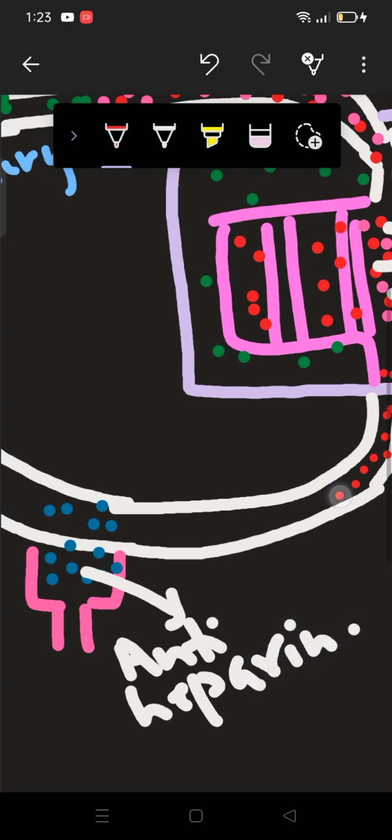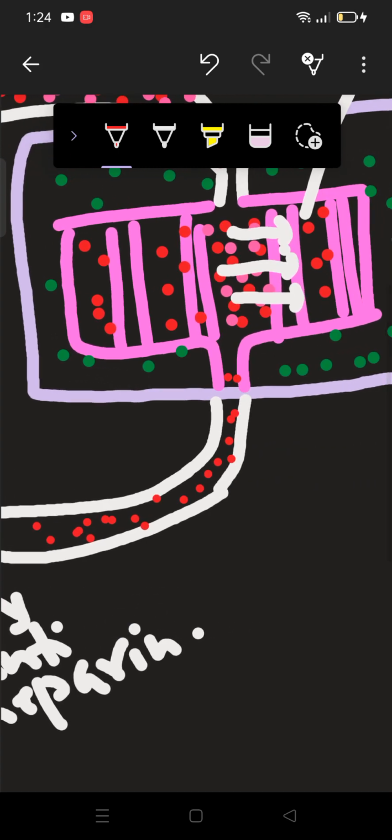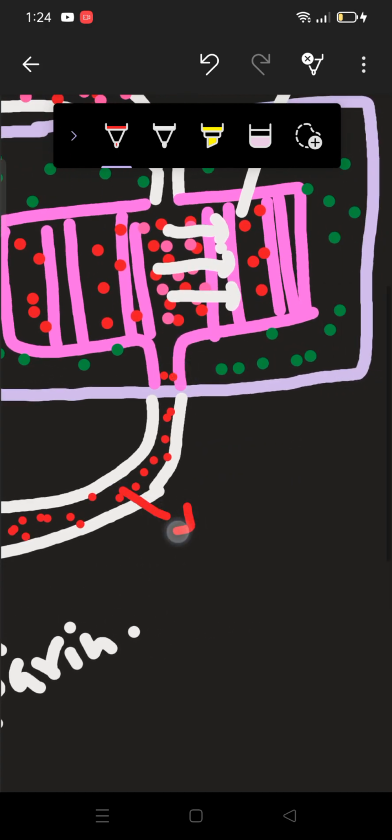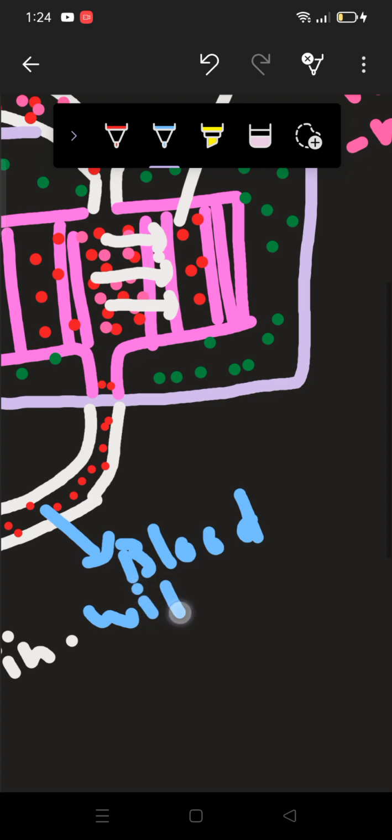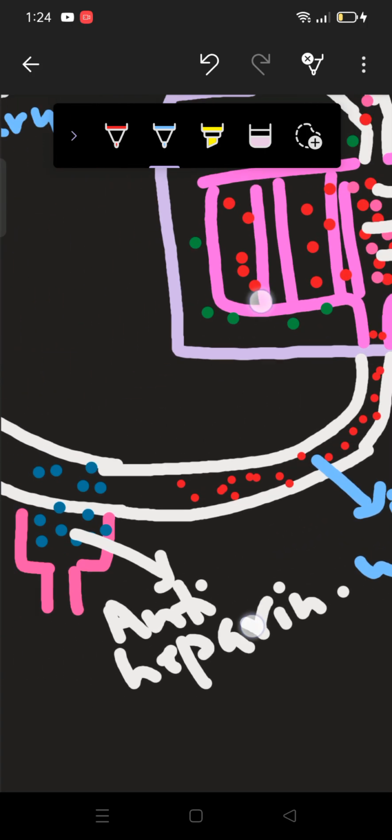Alright, and here now our blood is coming. This is blood without nitrogenous waste now, because this is filtered now. So let me write this down. This is blood without nitrogenous waste. Alright, NW is nitrogenous waste.